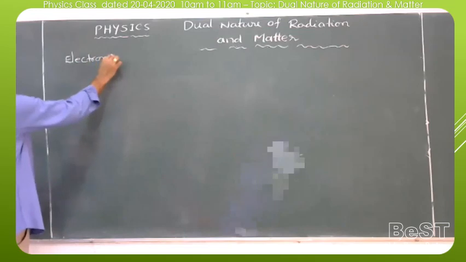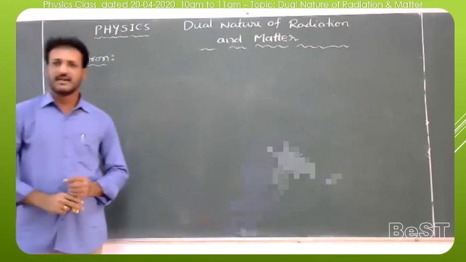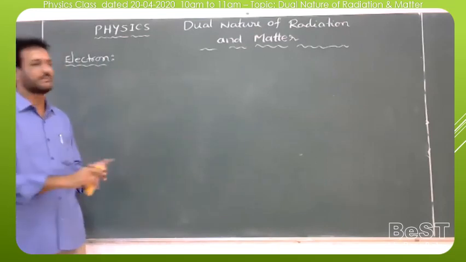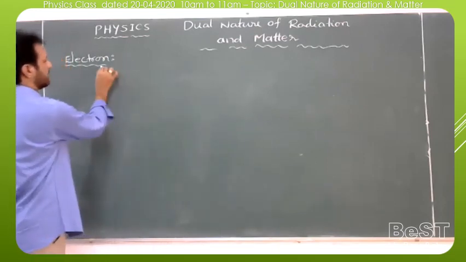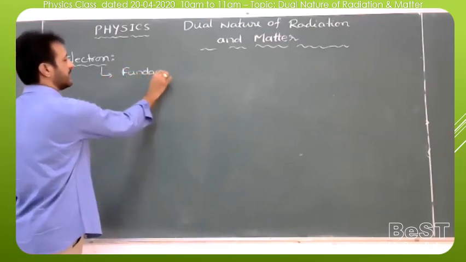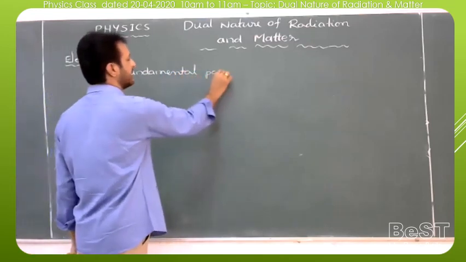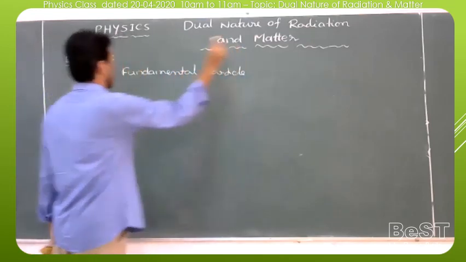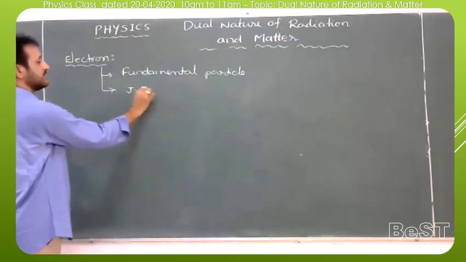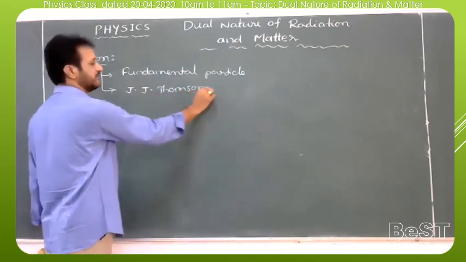An electron is a subatomic particle, one of the fundamental or basic particles present inside an atom. And who first discovered the electron? The scientist J.J. Thomson first discovered the electron.